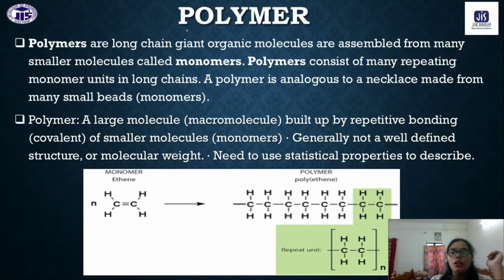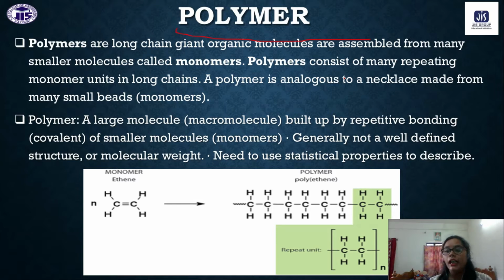Now, polymer. In our regular life there are so many examples, so many polymers that we use day by day. Everywhere we are using polymers.